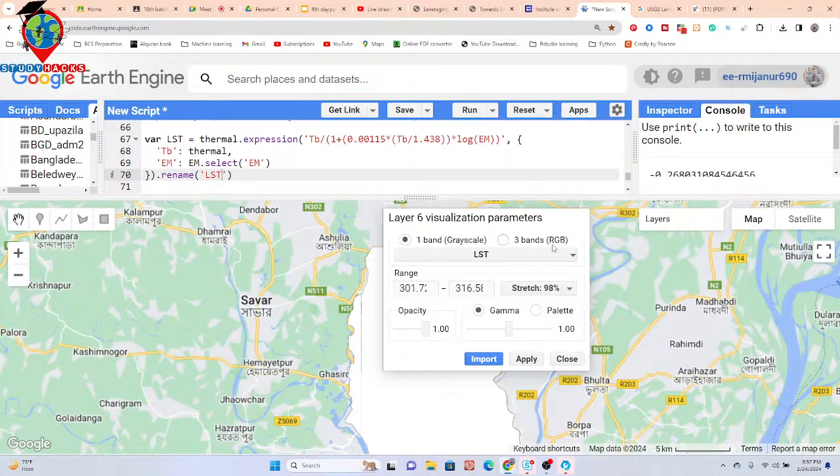Okay, and another thing is that this result shows in Kelvin unit. Okay, so I need the result, suppose, in degree Celsius. For degree Celsius we simply subtract this value. Okay, so how can I subtract? I simply write the equation here, minus 273.15. So it's a Kelvin result. From this Kelvin I subtract this value, then we can get the result in degree Celsius. So now let's check.